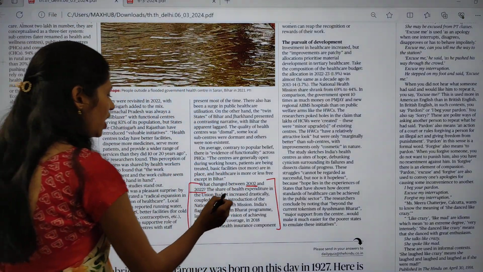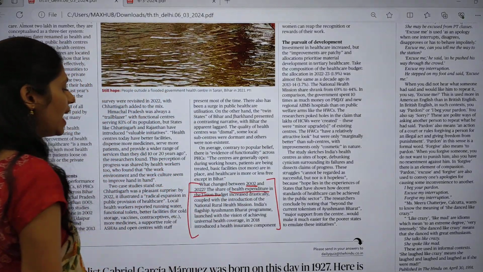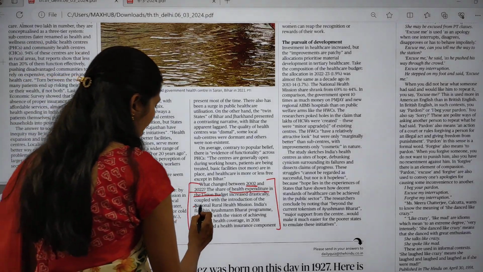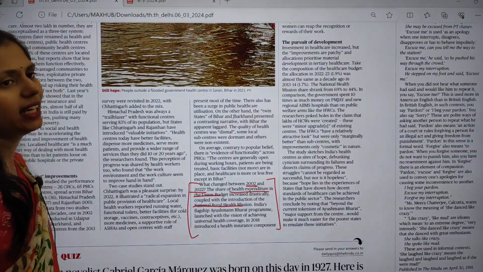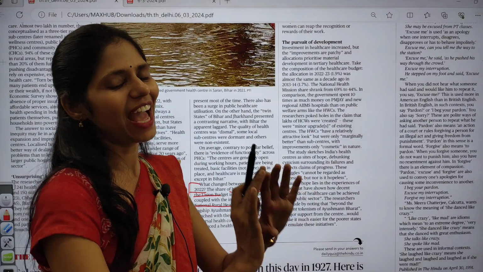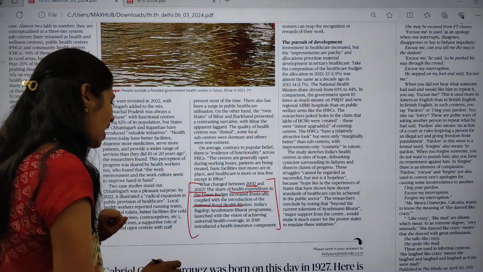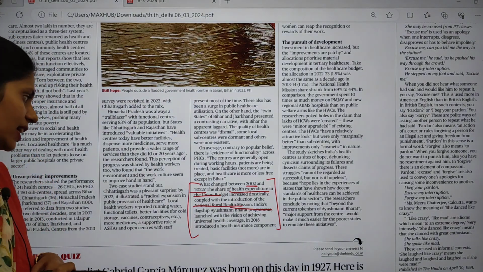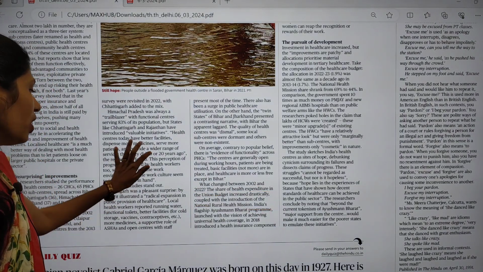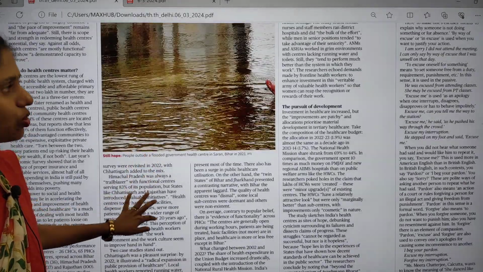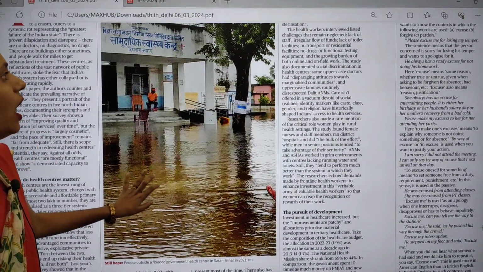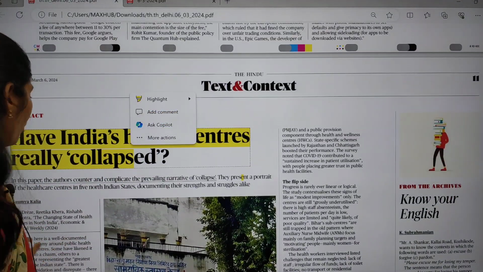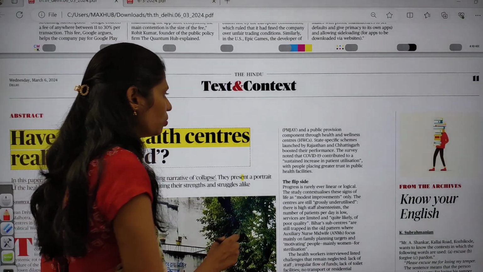The share of health expenditure in the Union Budget has increased drastically. Especially we came up with the National Rural Health Mission, and the Government of India came up with one flagship program called the Ayushman Bharat program, which wants to achieve universal health coverage. In 2018 the government came with a health insurance component, and especially focused on Pradhan Mantri Jan Arogya Yojana.